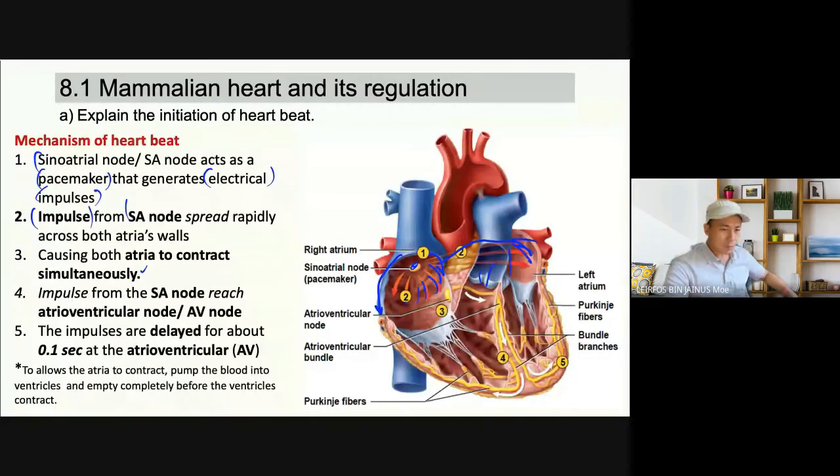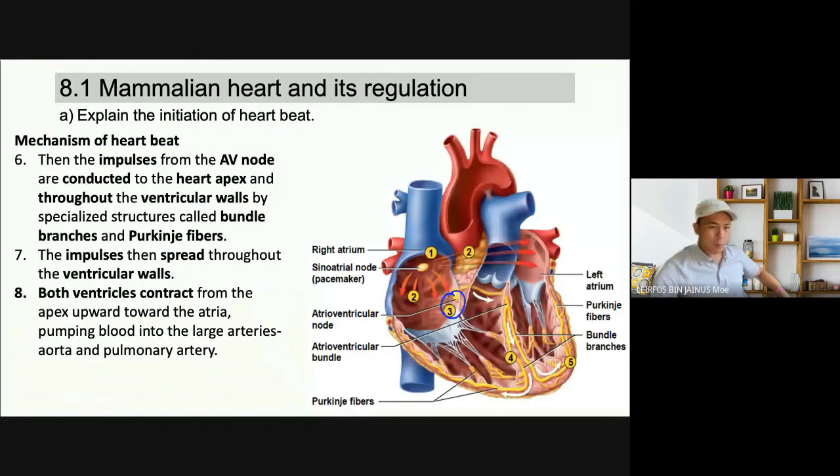Okay, and then the impulse from the SA node will reach atrioventricular node atau AV node. The impulse is delayed for 0.1 second at the atrioventricular node. Kenapa dia delay? Ini dia punya jawapannya. To allow the atria to contract, pump the blood into ventricles and empty completely before the ventricles contract.